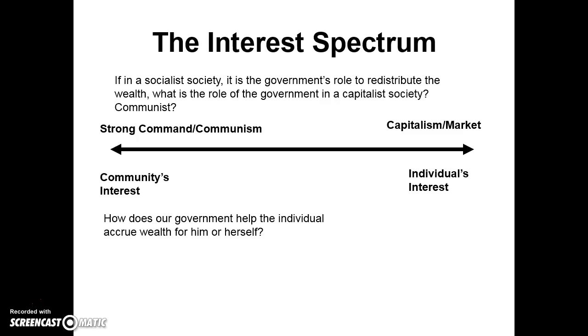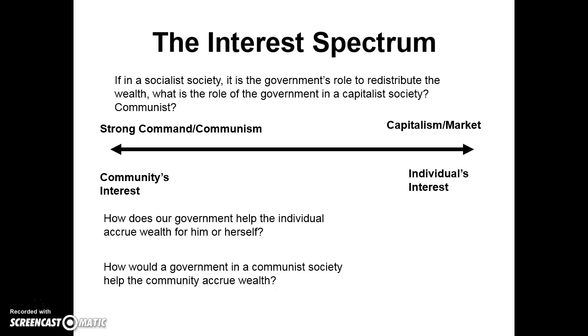The role of government in a capitalist or a market economy is to provide procedural guarantees, fair rules, equal treatment under the law. There might be a few substantive guarantees, such as a public education, and that's kindergarten through 12th grade. How would a government in a communist society help the community accrue wealth? Complete substantive guarantees. The government would provide you with wealth, a house, a job, whether you can or cannot do this for yourself.